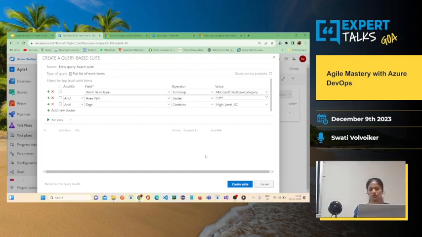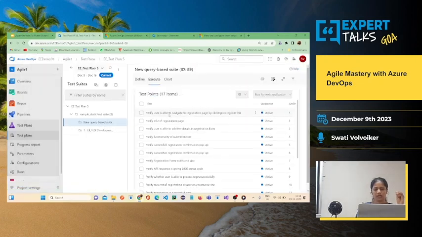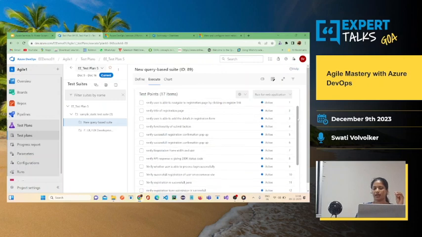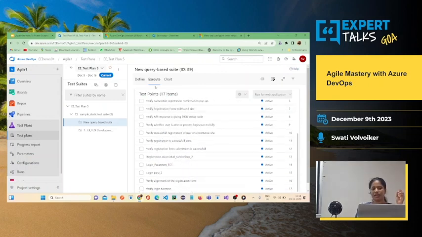Now this is a query, and a chart that is getting displayed. Let me add one new clause here with priority. And let me select, I just want to fetch only those test cases which have priority as 2, and when I click on create, I'll get all the test cases which have the priority as 2.